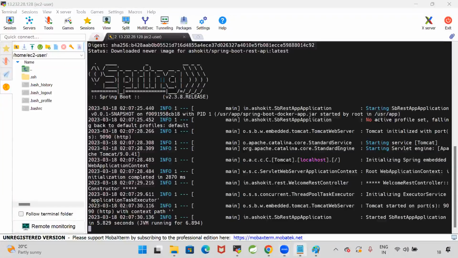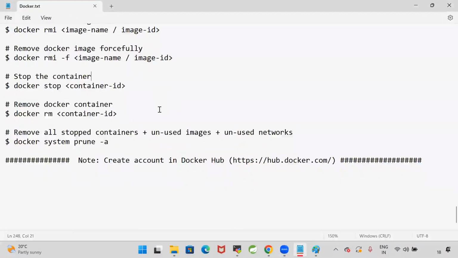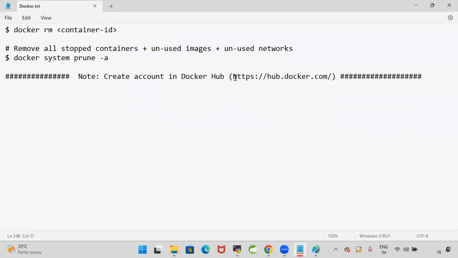Fine, guys. So we understood the commands: how to pull the image, how to run the image. I'm hoping that everybody has an account on Docker Hub, hub.docker.com. Now we need to understand what a Docker file is, how to write the Docker file, and how to Dockerize our application. So let us see here.